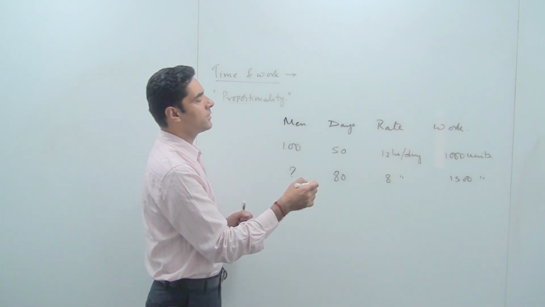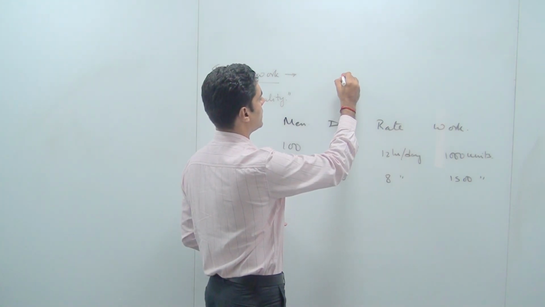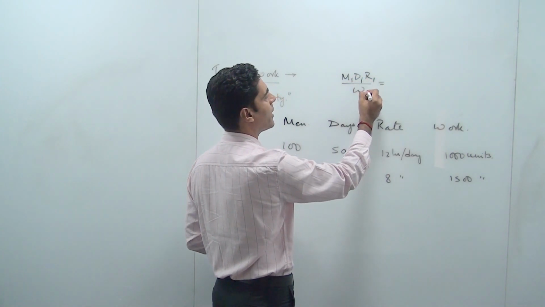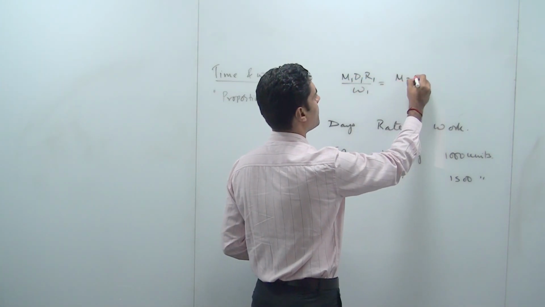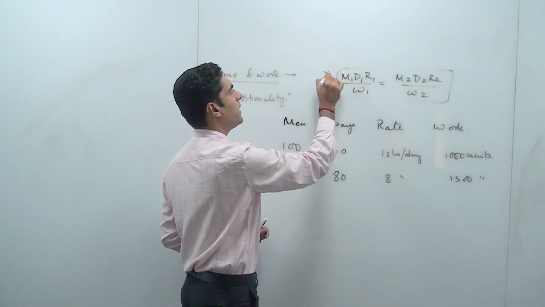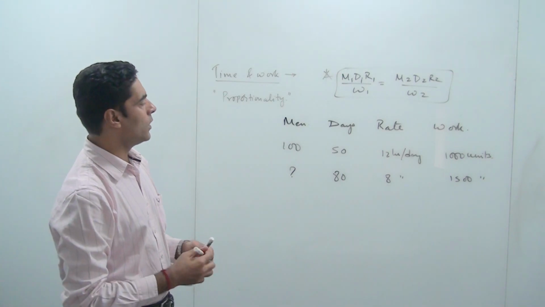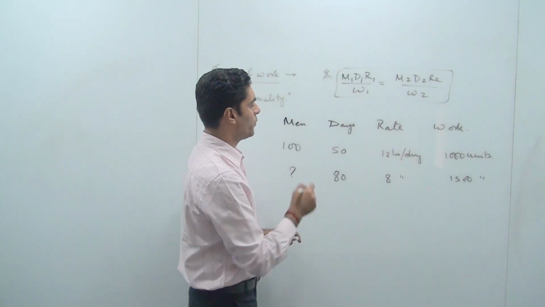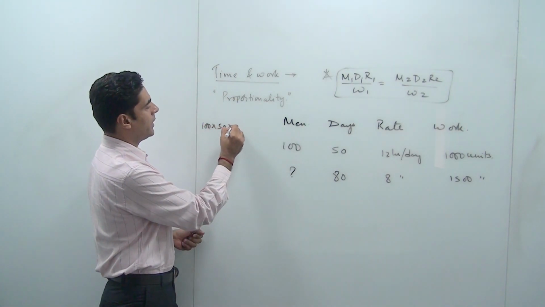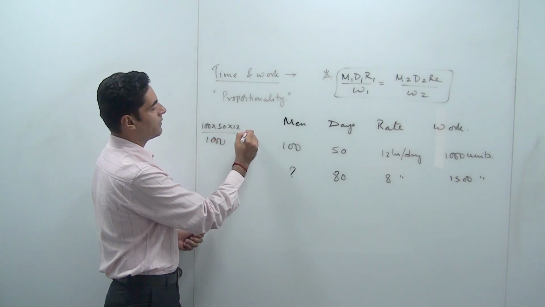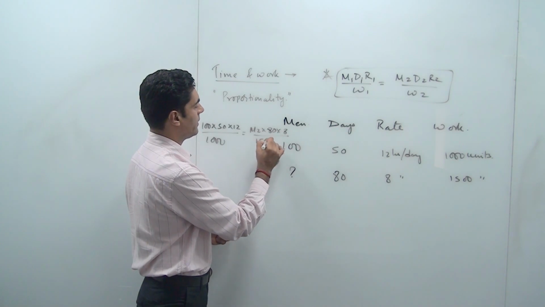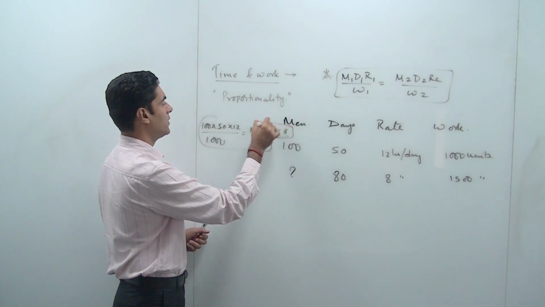If I directly apply what I have already learned, we know that men, days and rate upon work, M1 D1 R1 divided by W1, is equal to M2 D2 R2 upon W2. The easiest approach is a plug and play kind of a thing where you can directly put in the values. The only unknown in this case is M2. So it is going to be 100 into 50 into 12 divided by 1000 is equal to M2, which is unknown in our case, into 80 into 8 divided by 1500. You solve this and you get your answer.